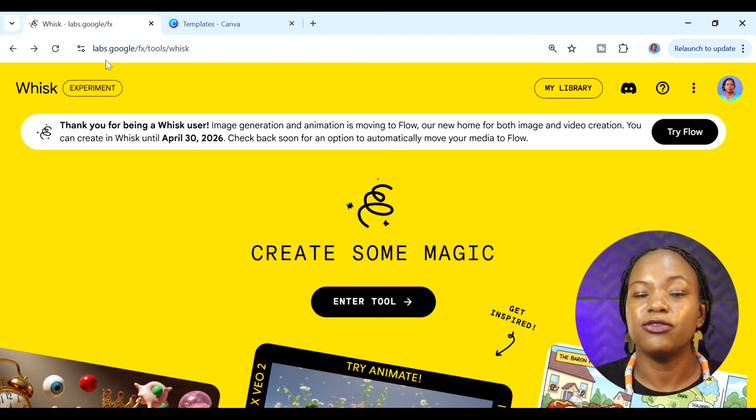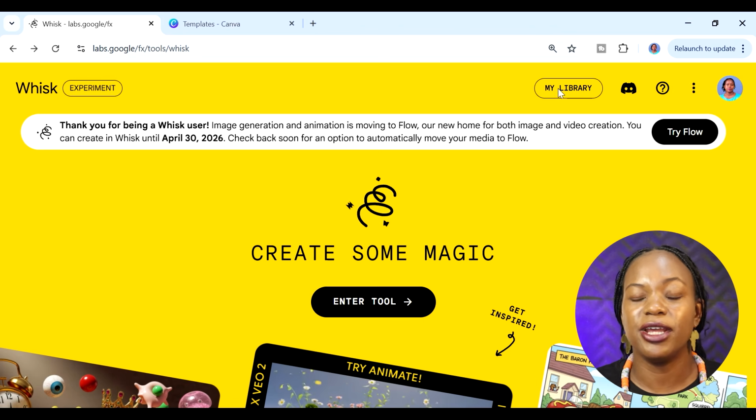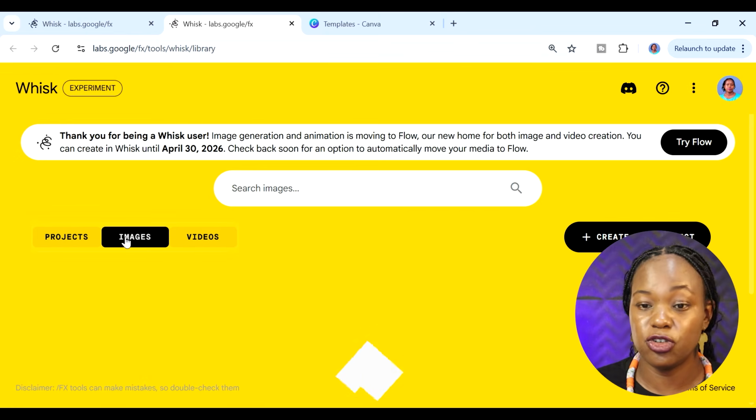For the images, I preferred to use Whisk, and you can use Whisk for free. It's actually a Google tool. I'm going to leave for you a link in the description down below. Now, apart from being free, the images that I created with Whisk were absolutely spectacular. Let me show you what they look like.